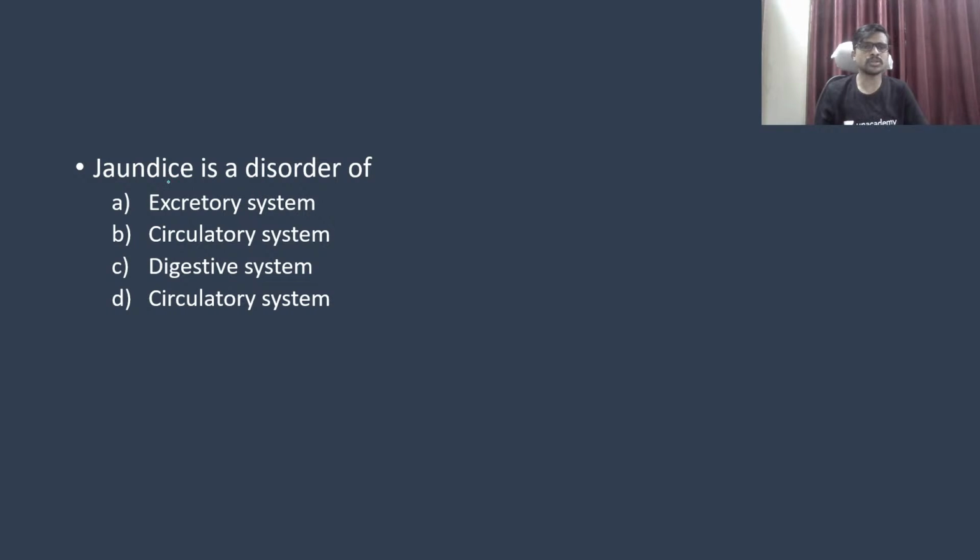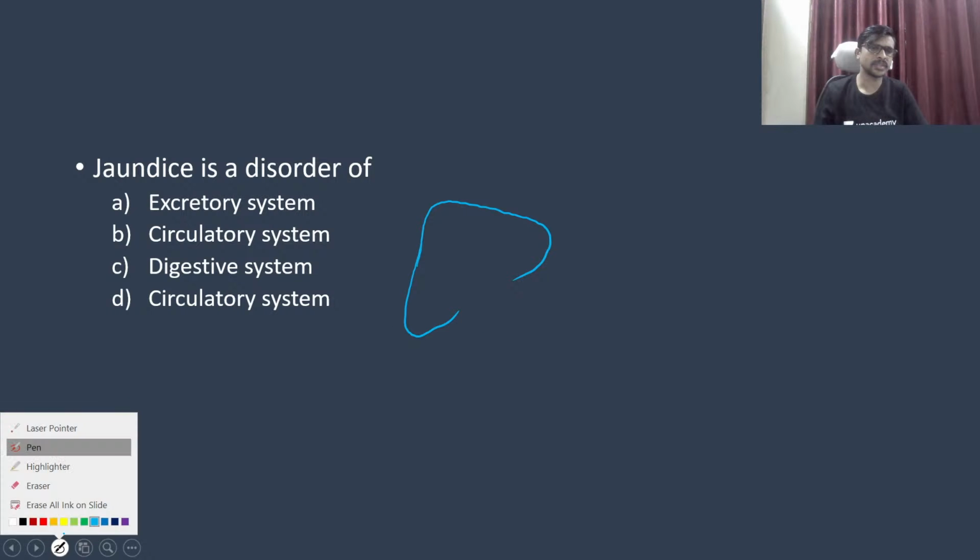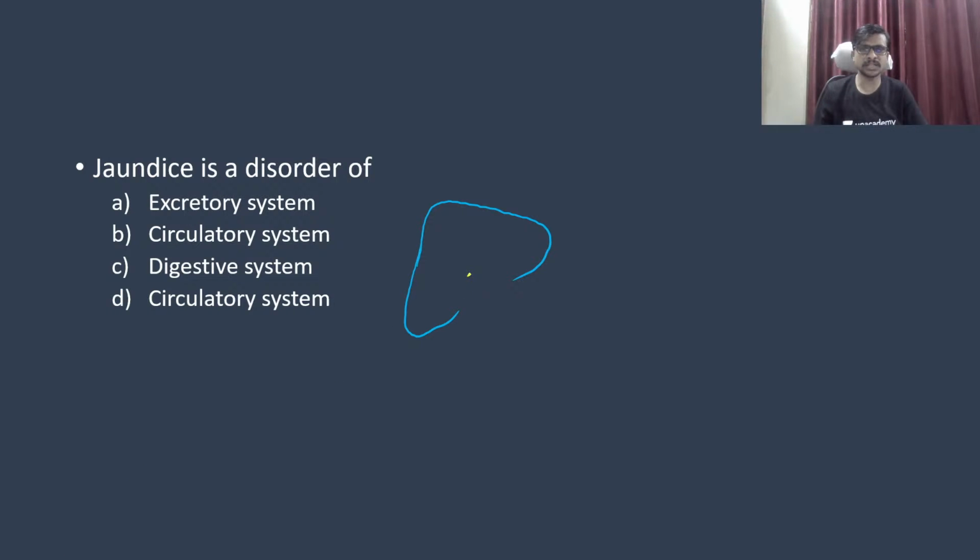Okay, so jaundice is actually the malfunctioning of the liver. For example, this is the liver. We will have the gallbladder here.